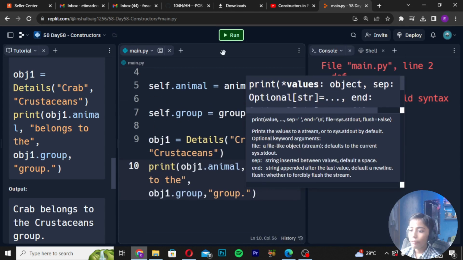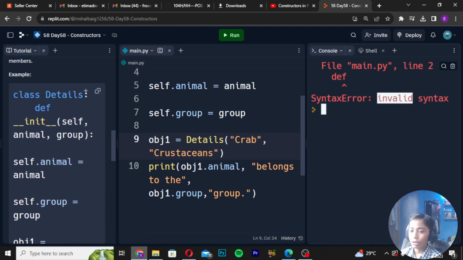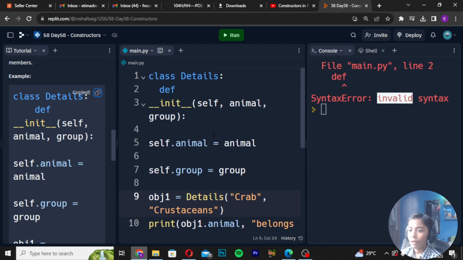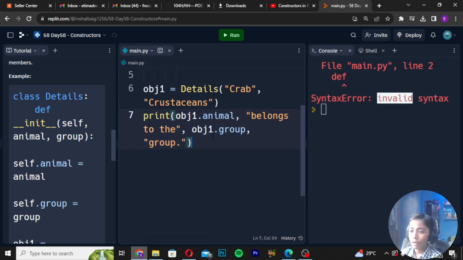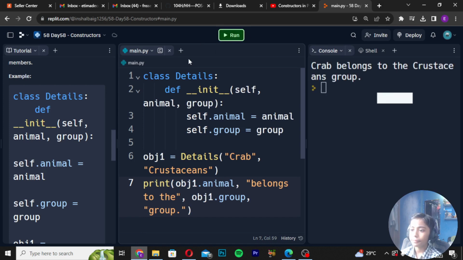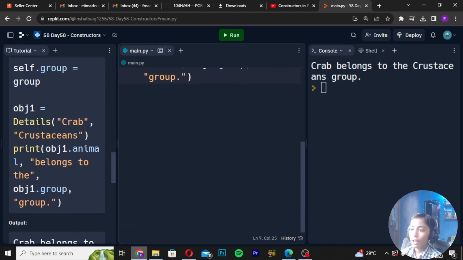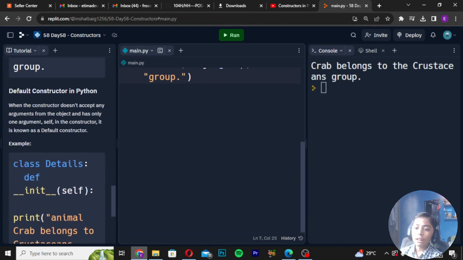Where will it give the error? Let's see: invalid syntax. Our syntax is wrong. Okay, let's see. Here you can write it like that, then run. Then here you can see the output coming: crab belongs to the crustacean group. Okay, and here I will write: crab belongs to the crustacean group. Here you can see it. It is very easy.